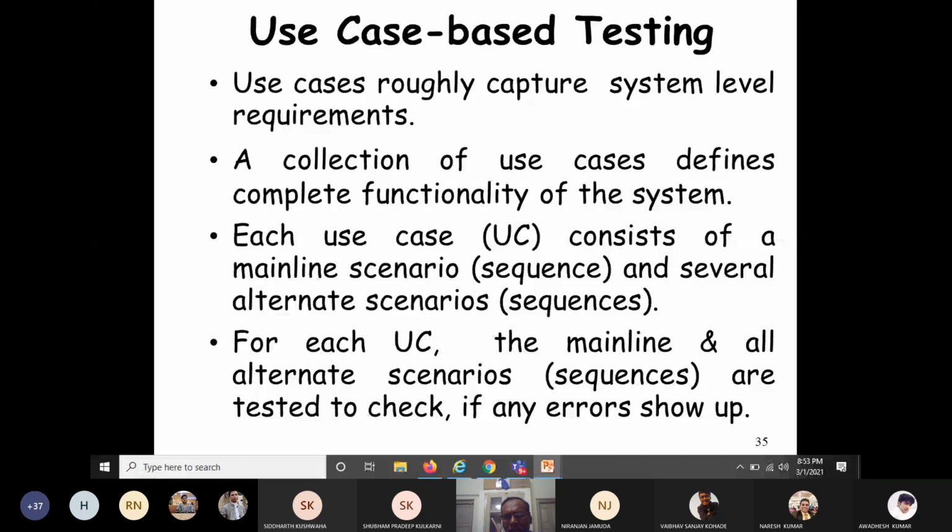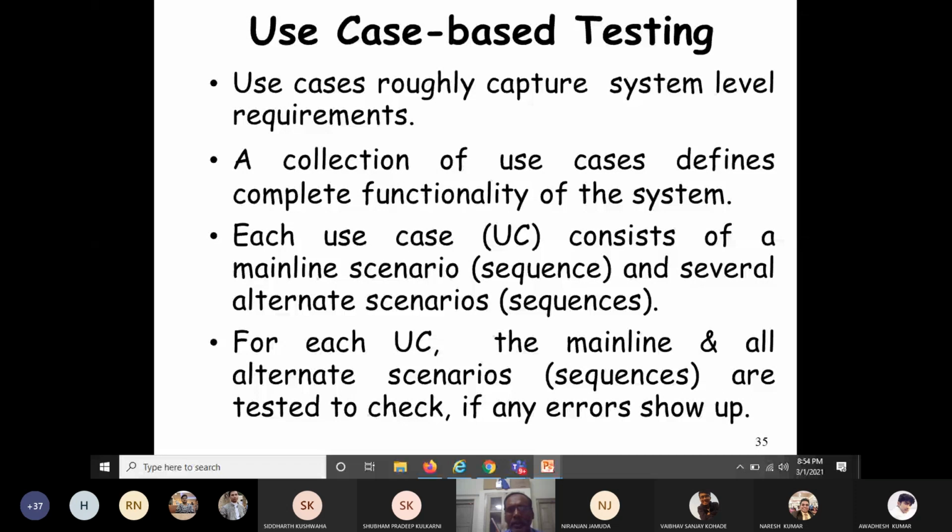In some cases, it is not giving the error message. If the error message is not there, that means even if your PIN is wrong, you are getting the money, so there is definitely some problem. And these are very sensitive issues. Suppose somebody has given a PIN with an alphabet and still money is dispensed. That means there is some problem in your software. So that's why for each use case, you have to test the mainline sequence as well as the alternate sequences.